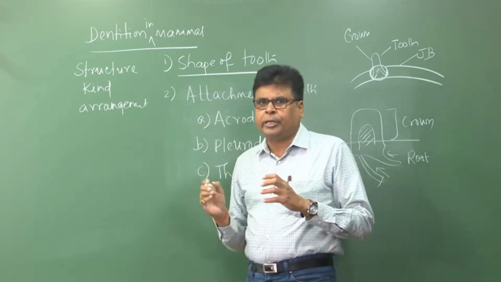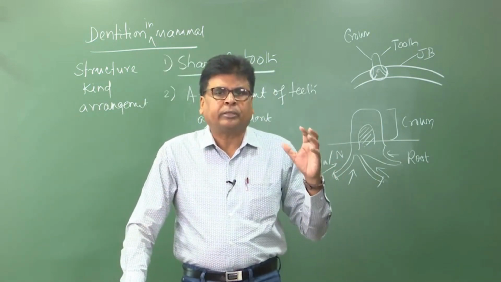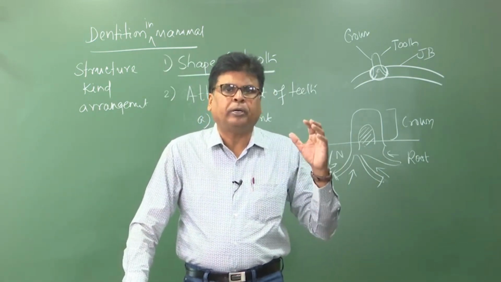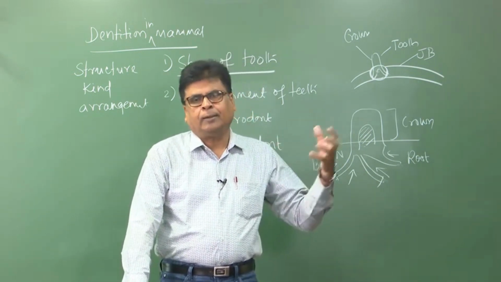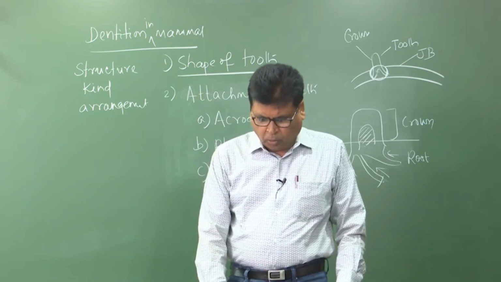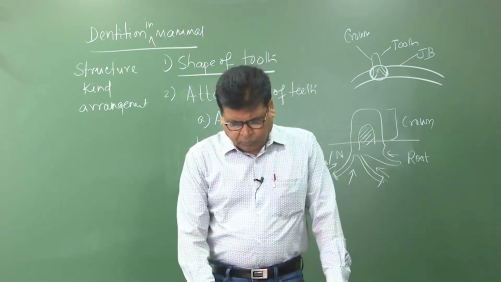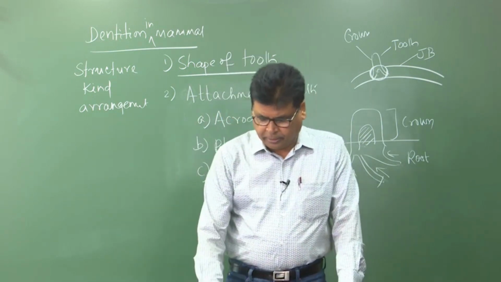So, mostly we have the closed teeth, but in case of rabbit, the teeth are of open type. That means open teeth are present in them, because the root is continuously getting nutrients. Okay, so this is the difference between open and closed systems. Now come to the second one. In an open system, what I told you can be noted here.